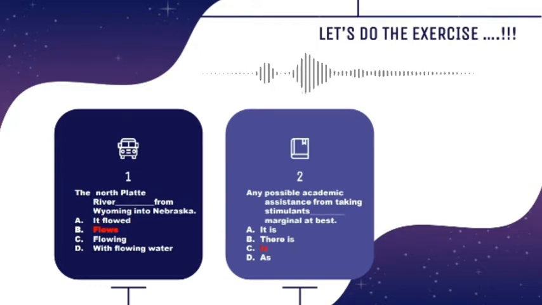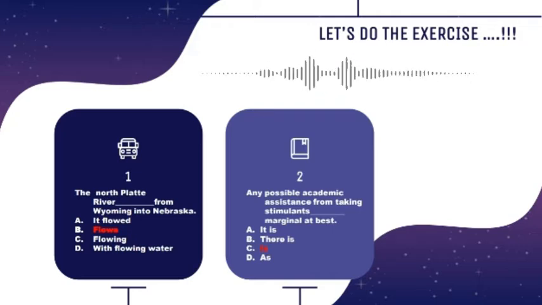Option C is also incorrect because there is no to be before the verb. And option D is incorrect too because there is no verb. So the correct answer is B, flows.